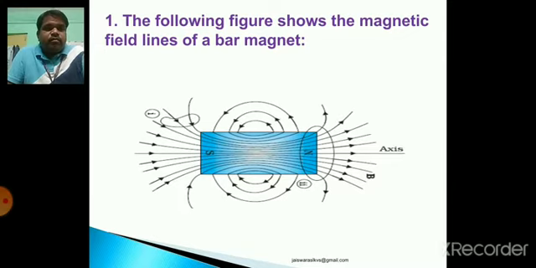See, there are magnetic field lines of some sources, and the first one is a bar magnet. The following figure shows the magnetic field lines of a bar magnet. By seeing this diagram, it is obvious that magnetic field lines always originate from the North Pole and terminate at the South Pole.